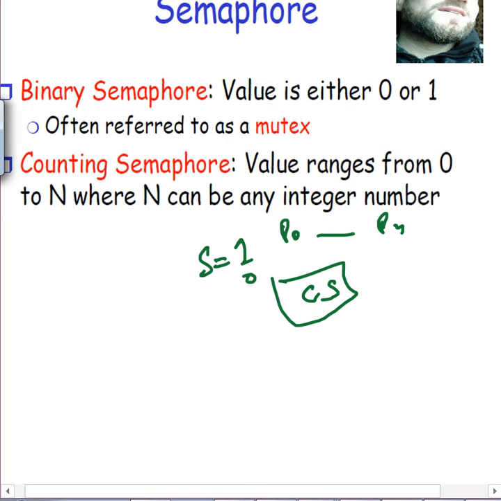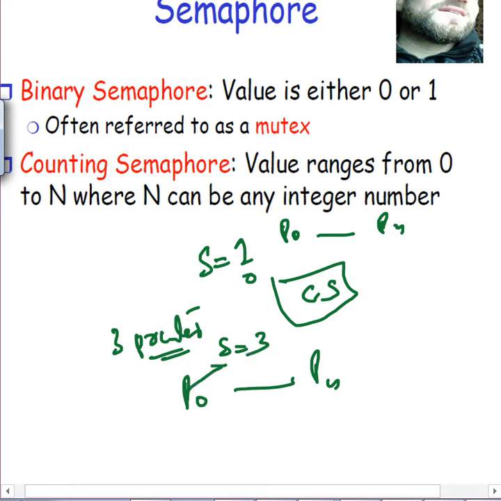But sometimes we have problems where we have multiple resources. Say for example we have three printers. If you have three printers, now you can't make S 1, and we have P0 up to Pn, we can make S this time 3. Okay, now P0 comes in, does the wait operation on the S. What a wait operation does, it makes S equal to S minus 1. If it is positive, make it 1 lesser, so P0 will make S 2.